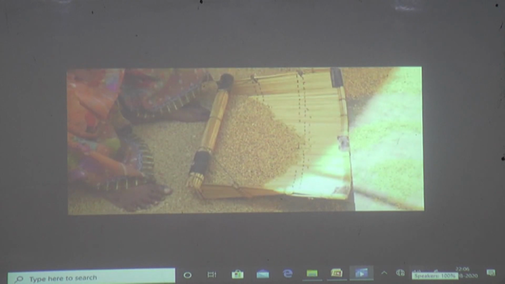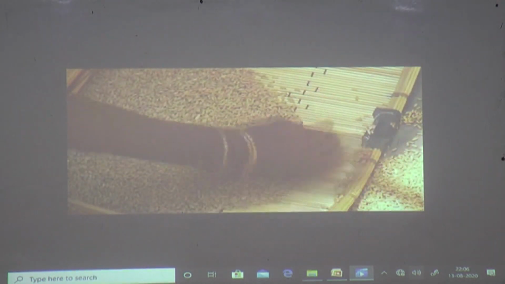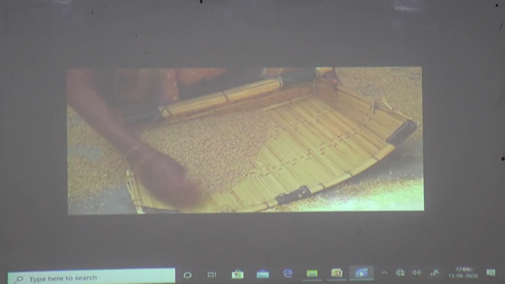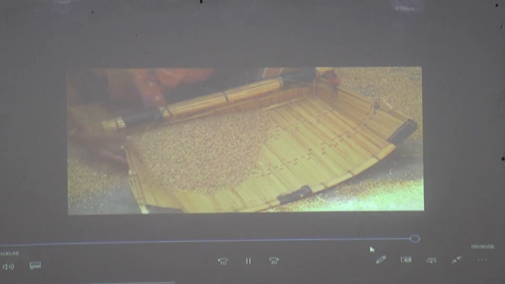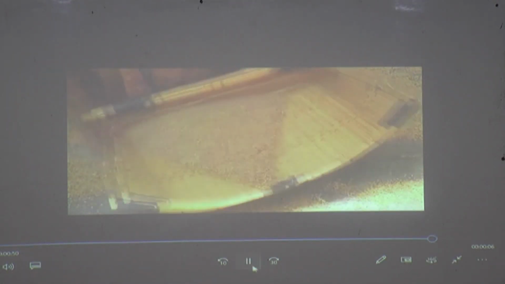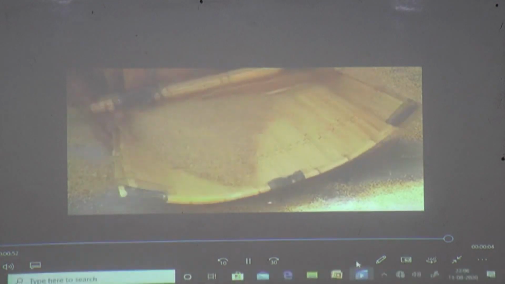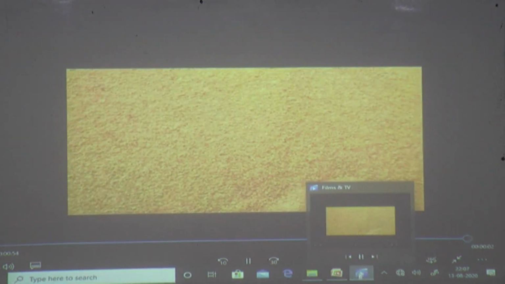This process can also be carried out manually by using the winnowing fan or basket. The winnowing basket is used to separate the wheat grains from the outer husk and chaff. Winnowing can also be described as the natural removal of the fine materials from coarse and getting husk-free wheat grains.